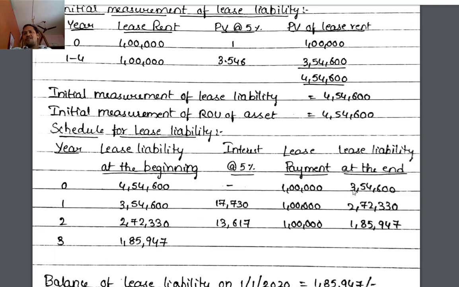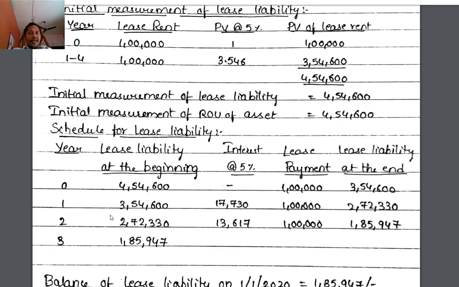Balance 3,54,600. First year beginning, the liability will be 3,54,600. Interest 5%, 17,730. Lease payment made 1 lakh. Balance 2,72,330. So 3,54,600 plus 17,730 minus 1 lakh is 2,72,330.